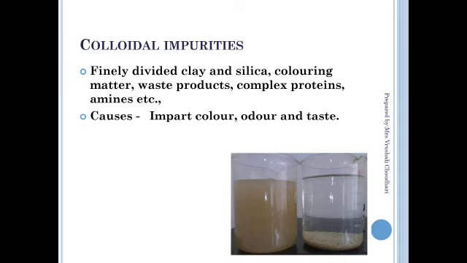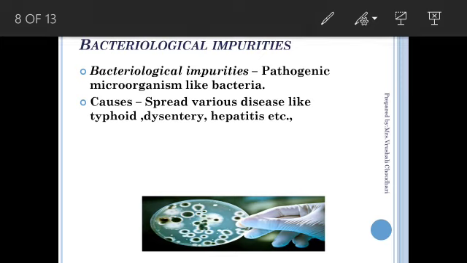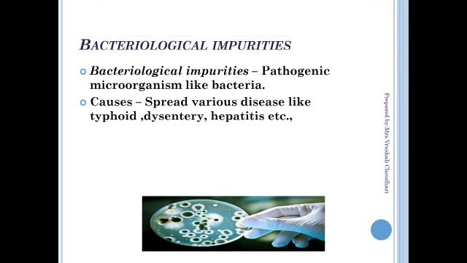Next impurity is bacterial impurity. A lot of bacterial growth takes place in water when other impurities like colloidal as well as suspended impurities are present. Bacteria can easily grow in water, and due to the presence of fungi and bacteria, water is not suitable for drinking purposes. It causes various diseases like typhoid, dysentery, and hepatitis.